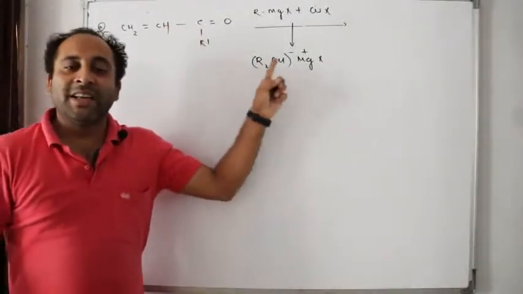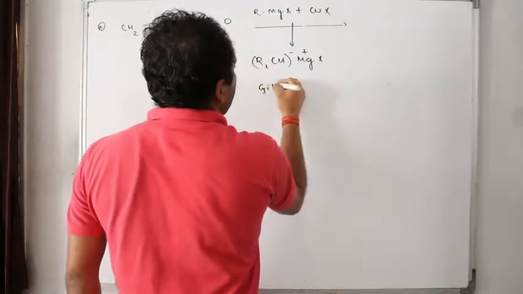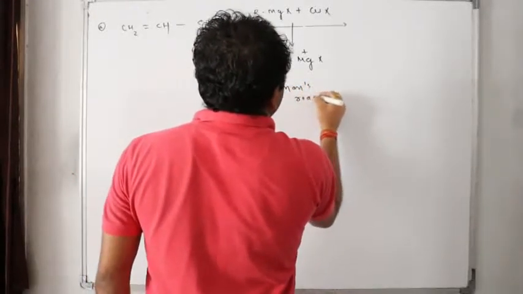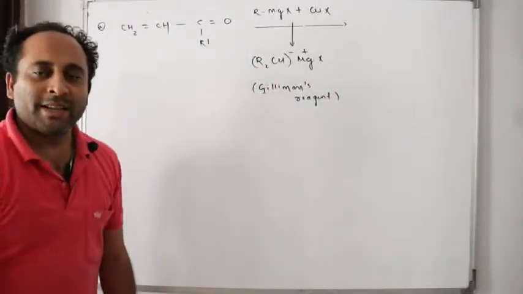This is called Gilman's reagent. We discussed Gilman's reagent in the very first video about Grignard reagent.